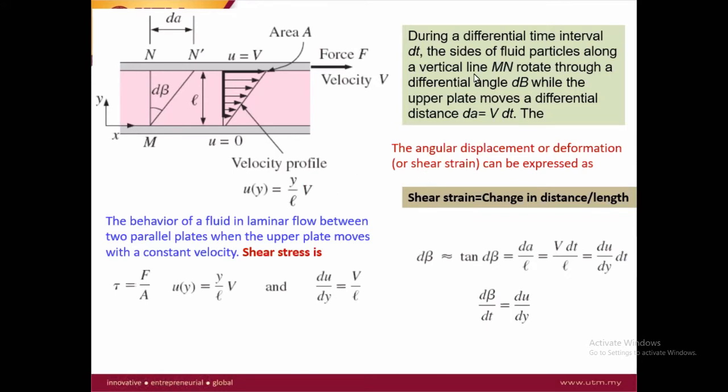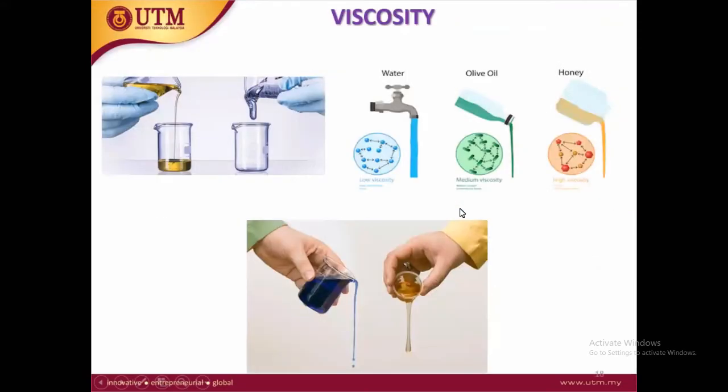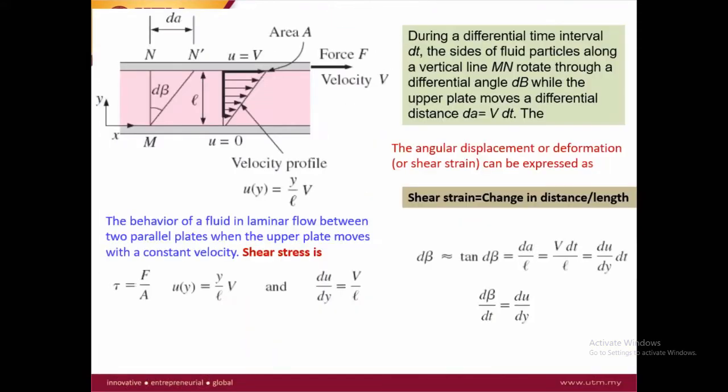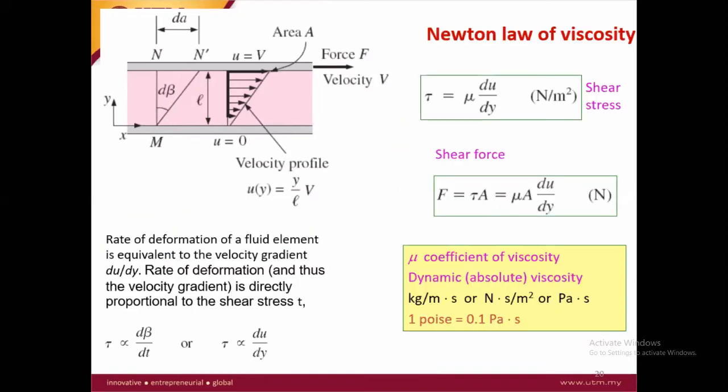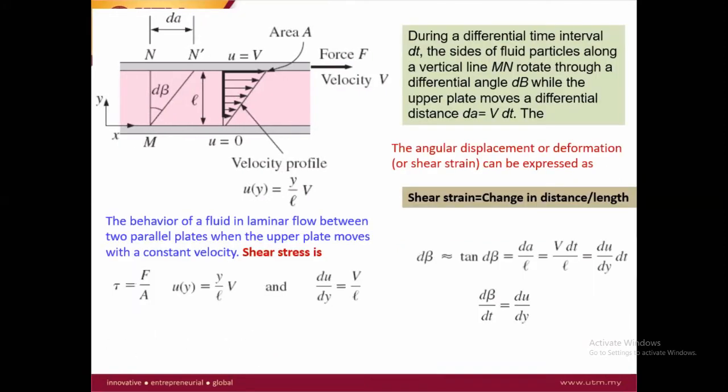Okay, now we are going to start, we can have a revision about the viscosity. Actually, why do we want to get information about the viscosity?